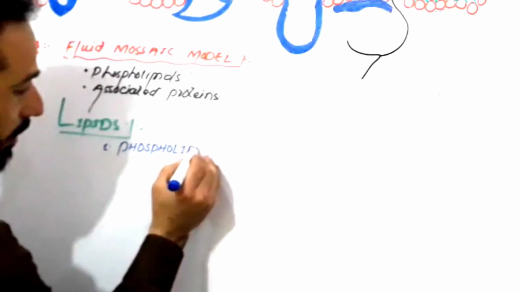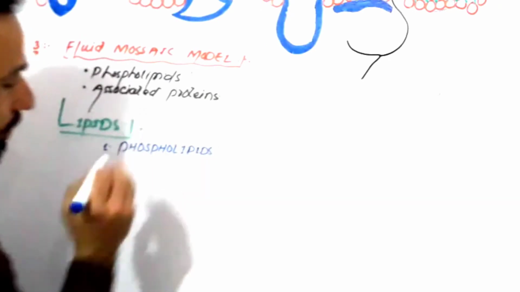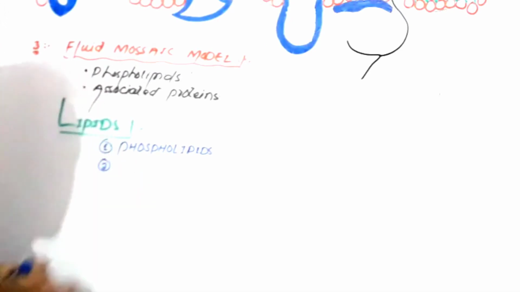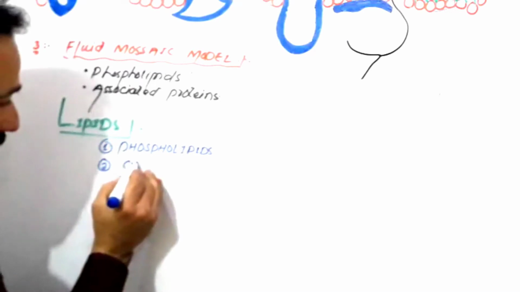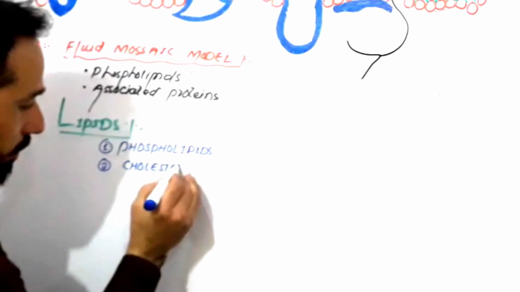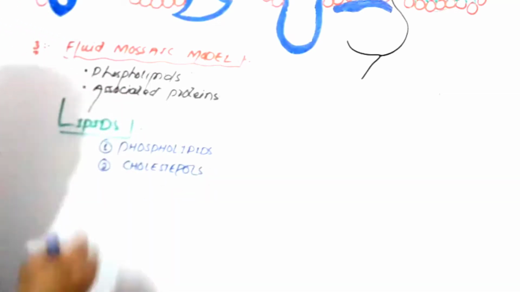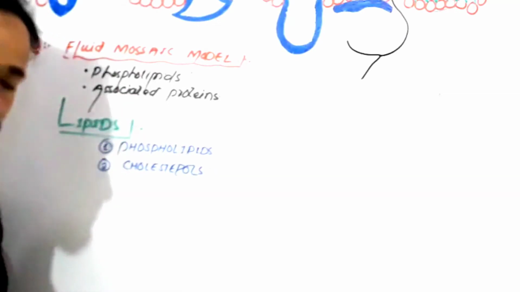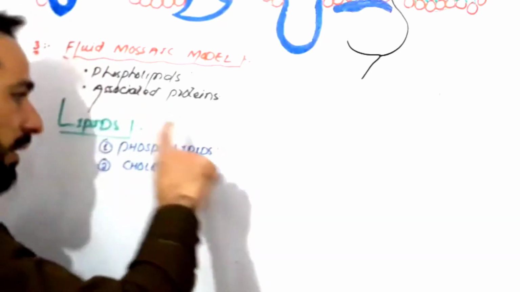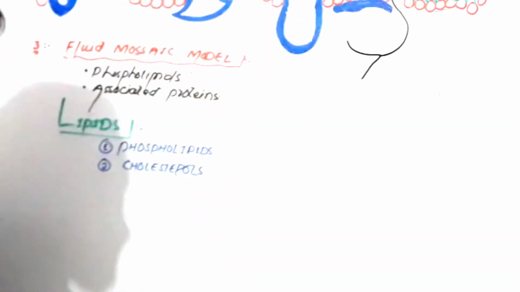The second, very small molecules, are called the cholesterols. Right, we should not forget these cholesterols. So the phospholipids and cholesterols are the lipids found in the cell membrane.